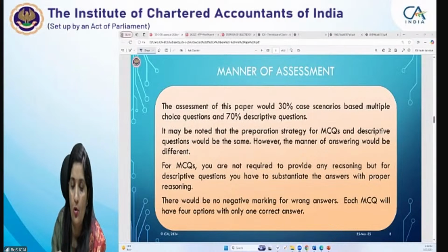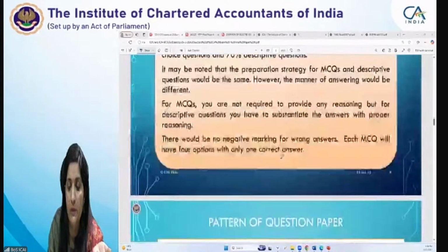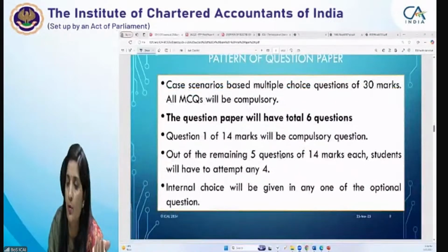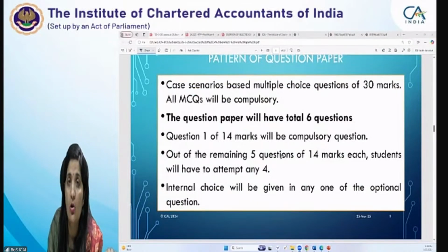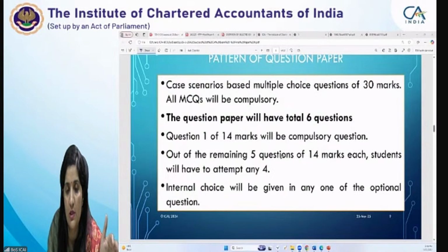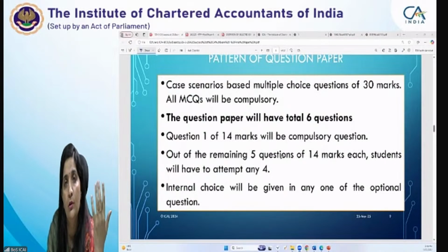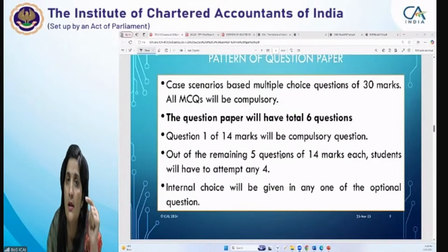That's what I want to ask. So this is your manner of assessment basically, कि what type of pattern would be there. Apart from that, let me take you कि आपका पेपर पैटर्न क्या होगा. आपको I am already explaining you कि case scenario based 30 marks का होगा. All MCQs are compulsory MCQs. You please do not leave any of the MCQs, even though you are not knowing it, even though you are knowing कि some of the things is not correct in the MCQ, you are supposed to answer each and every MCQ.